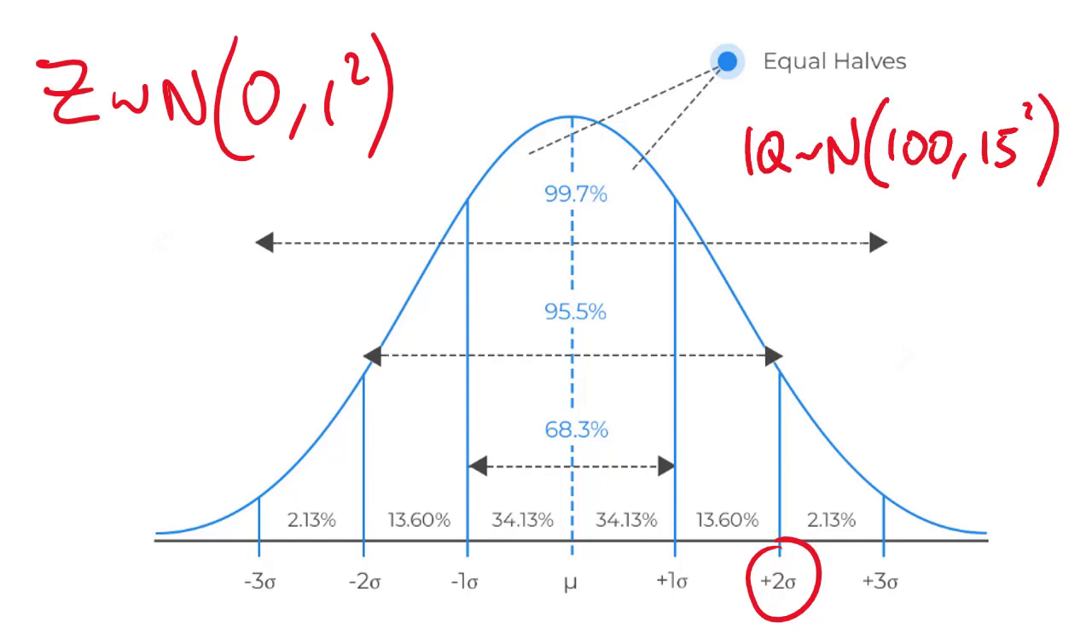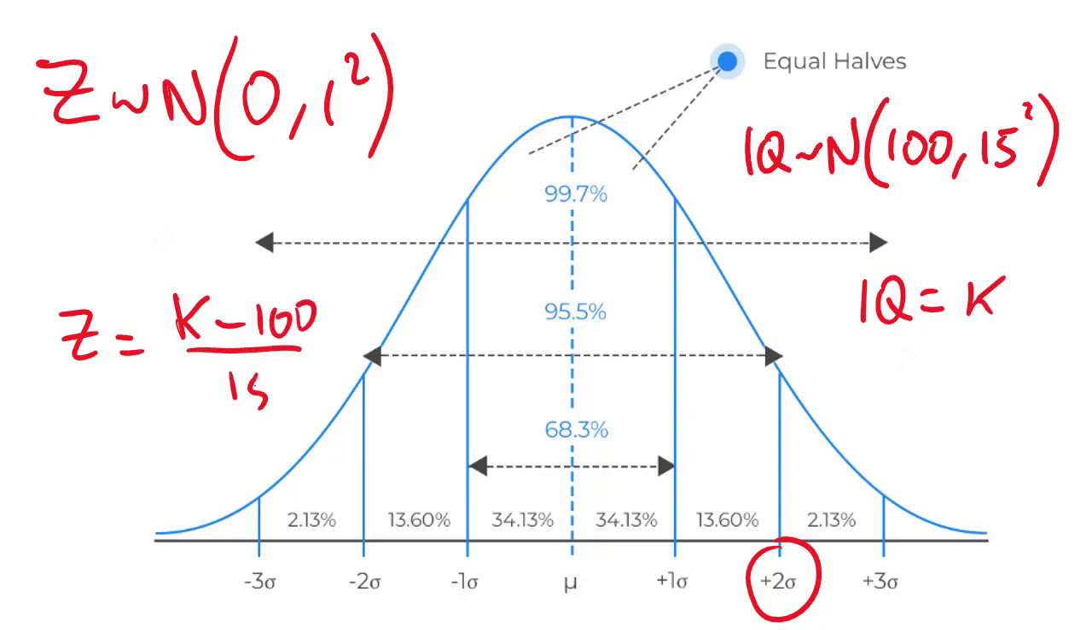And so if I have an IQ of 130, then it has a Z value. What is its Z value? How many standard deviations is that above the mean? It's 2. And so what is the exchange rate between IQ and Z? I can write Z equals, what is the exchange rate for any number? Let's put K. I've got an IQ of K. What would you tell me? How many standard deviations above the mean am I? Well, K minus 100 over 15.